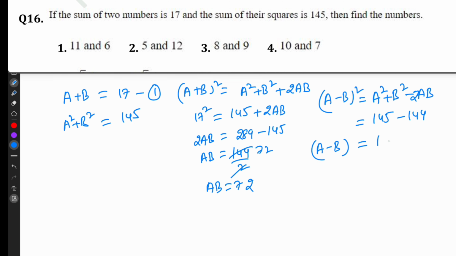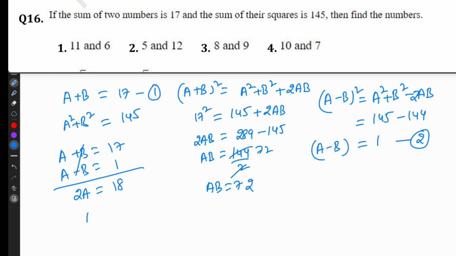This is equation 1. This is equation 2. So a plus b equal to 17. a minus b equal to 1. Minus b plus b cancel. 2a equal to 18, a equal to 9. So we know a equal to 9. Substitute here. So 9 minus b equal to 1, b equal to 9 minus 1, b equal to 8. So a comma b equal to 9 and 8.